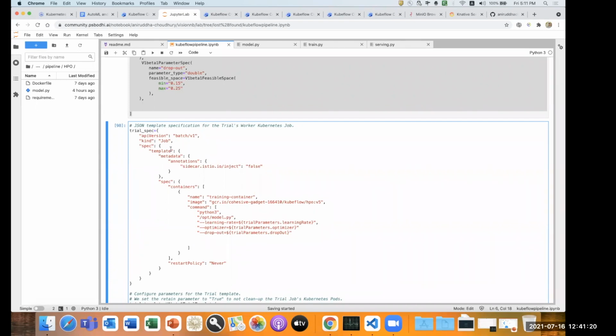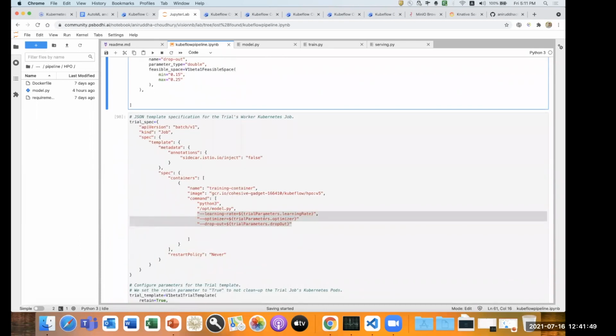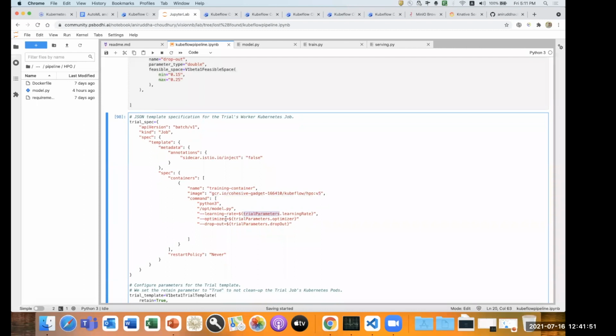Now we have a job, and right now I took a custom job. We can do a TensorFlow job also with the worker and chief nodes. Also we can do a PyTorch job also. Right now I took a random trial job with a basic Kubernetes trial worker job. Now I have created a Docker image and published it. And these are the incoming parameters which I've defined earlier here: the three parameters, learning rate, optimizer, and dropout. I have published it here, so you can give the trial parameters from my search space to this spec, right?